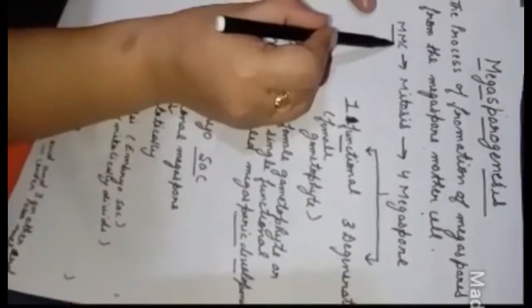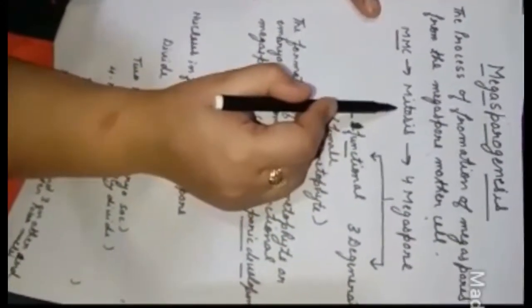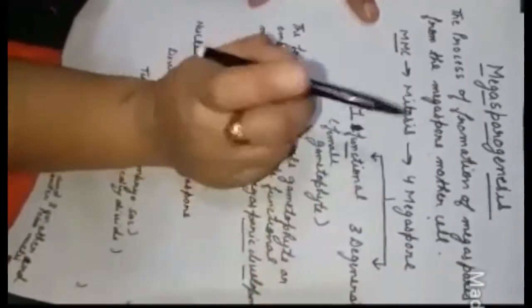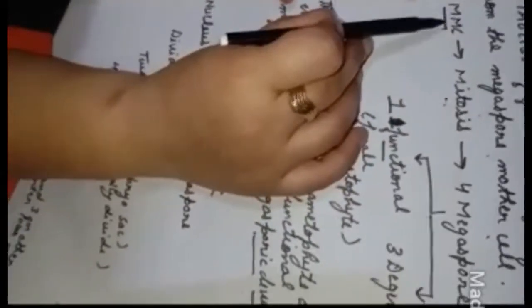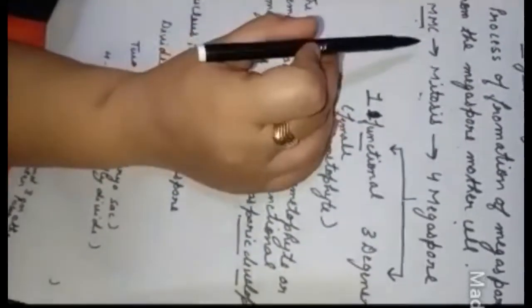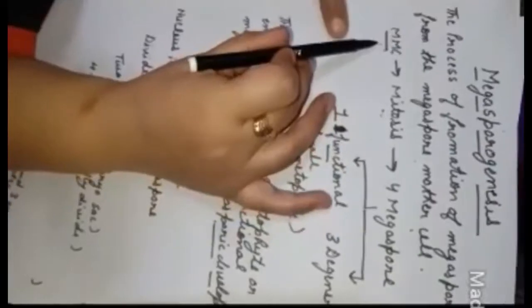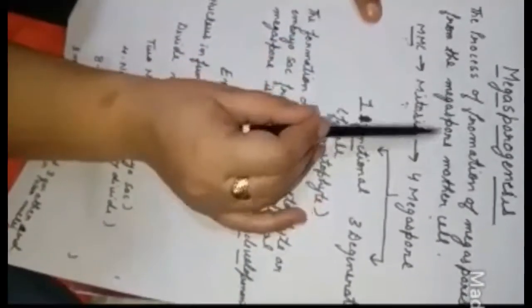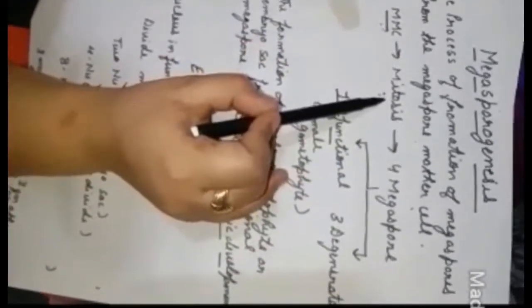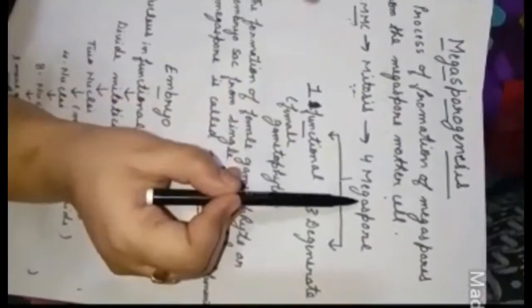Now, the megaspore mother cell, first of all, will go through a division. Mitosis, you remember, we discussed it in class 11th also, where a single cell divides into 2 and 2 into 4 like this. This is the mitotic division. First of all, the megaspore mother cell will go through the division, and in this process it will form the